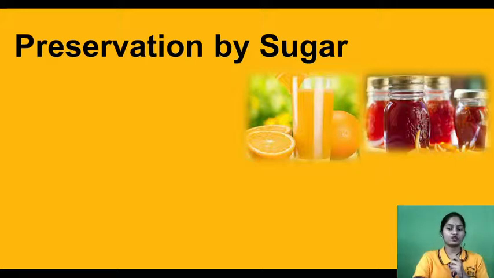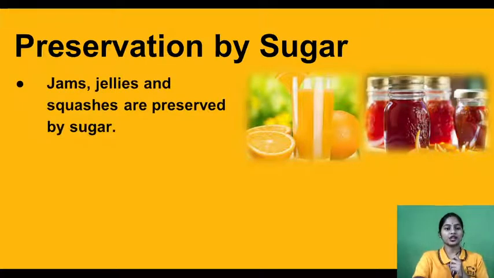Now moving to the next, preservation by sugar. The main examples are squash and jams. Jams, jellies and squashes are preserved by sugar.